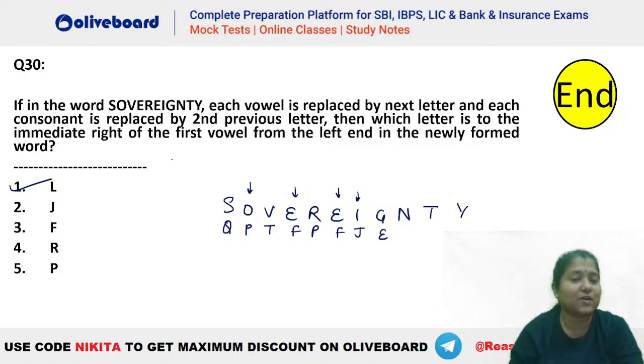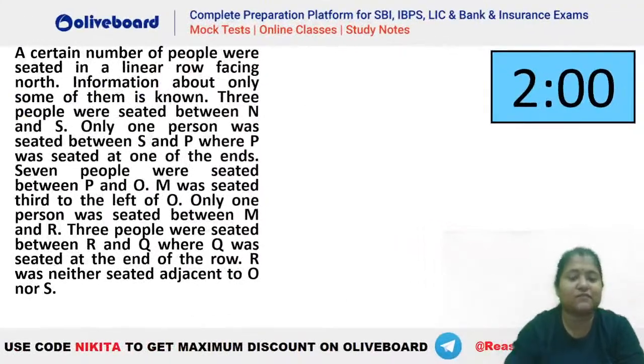The question is which of the following is going to be immediate right of the first vowel. First vowel from the left-hand side is this one. So which is the newly formed letter that is going to be immediate right? We are talking about this letter here. This is going to be N minus 2, that is 14 minus 2. Hence, we will have an L here. So L would be the right answer. Are we clear, everybody? A very easy question. Chalo, next question very quickly.